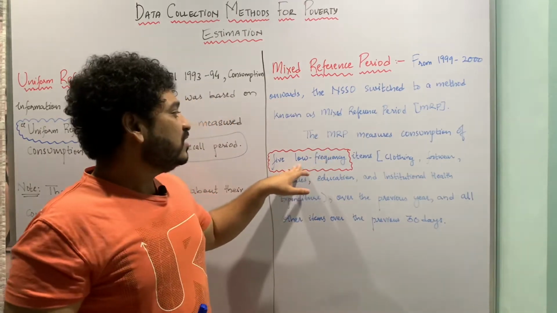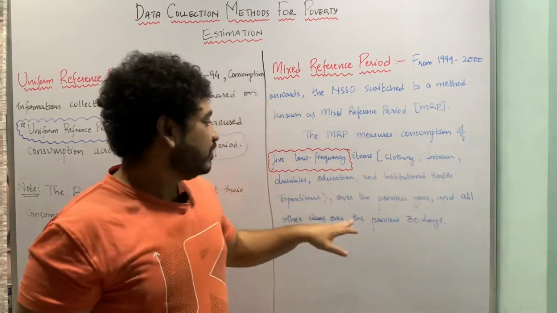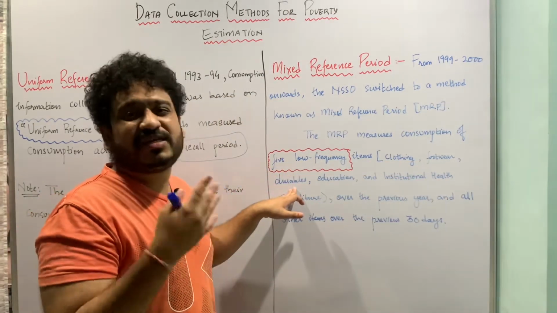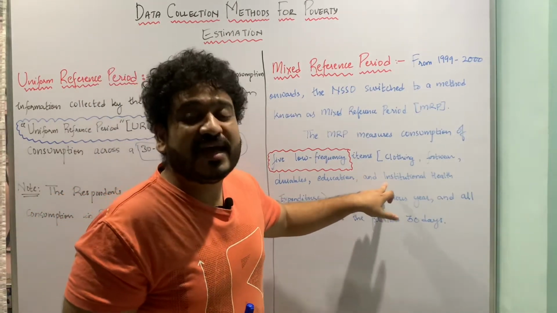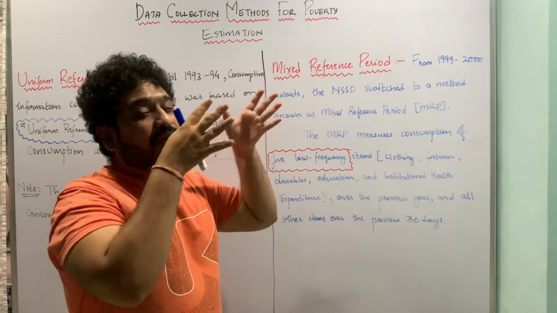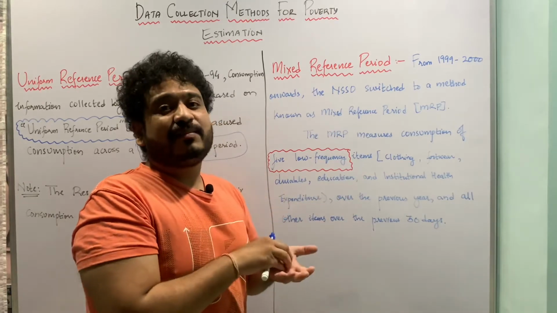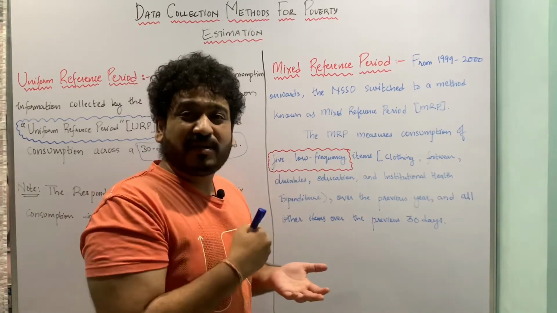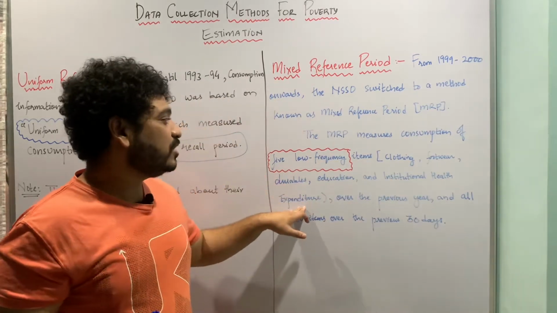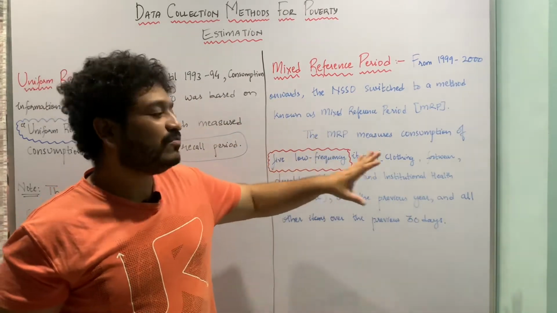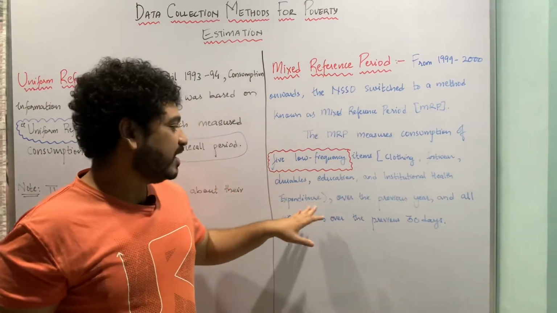So what are these low frequency items or commodities? They are clothing, footwear, then durable goods, meaning thereby mobile phones, televisions, and all of that. Then we have education. Then we have institutional health expenditure, meaning thereby I am going to an institutional setup or healthcare institute, and there I am taking medical care, not from over-the-counter medicines and all of that. So here I am looking at institutional health expenditure. So the low frequency items are 5: clothing, footwear, durable goods, education, and institutional healthcare expenditure.